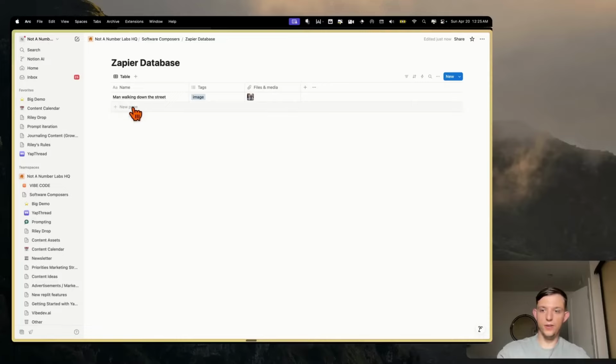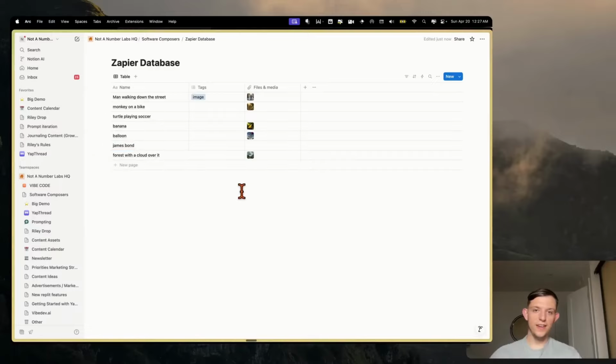So we can go like this. We can go monkey on a bike, turtle playing soccer, banana, taco, balloon, James Bond, cloud. And you see they're coming in. I think the next two are going to come in. Oh, there's that one and this one. So all that automation did indeed work.